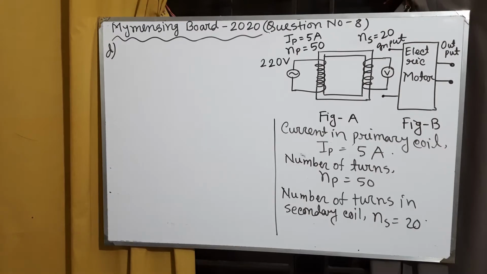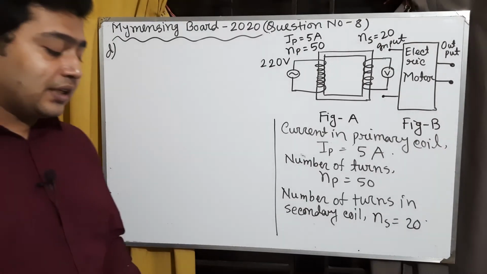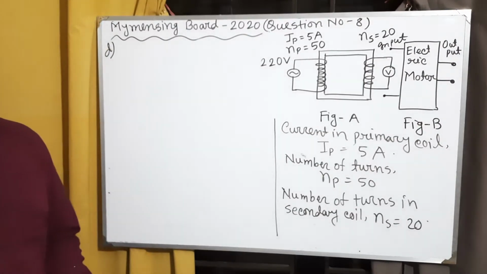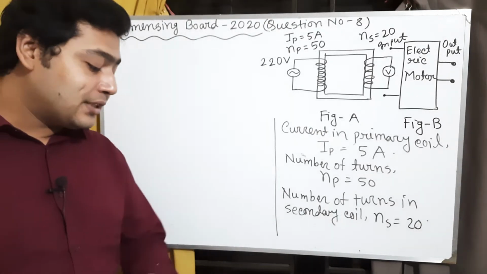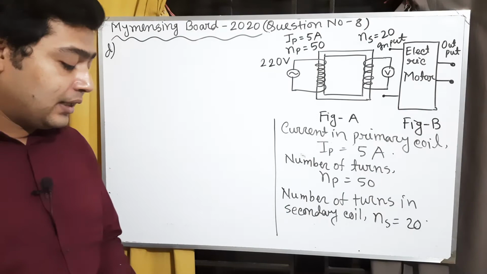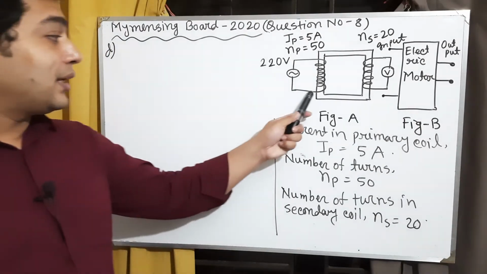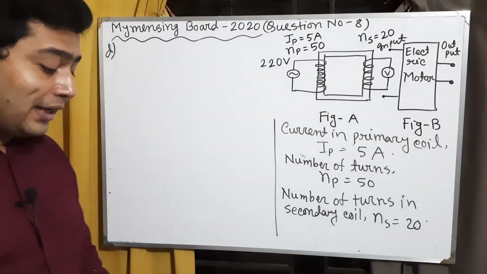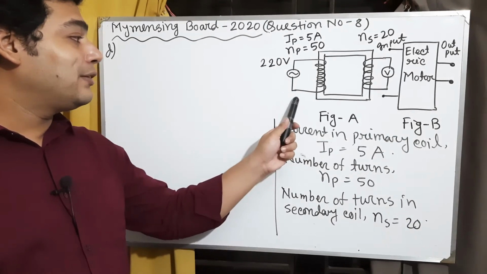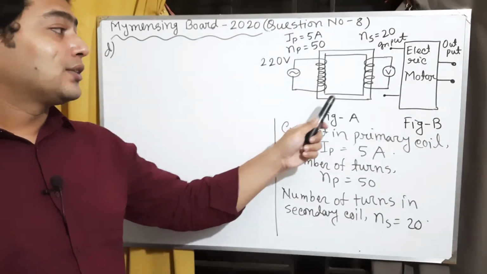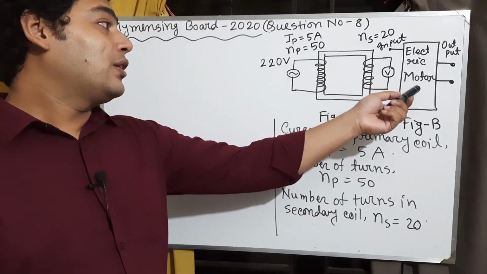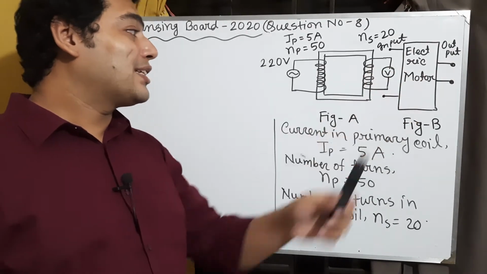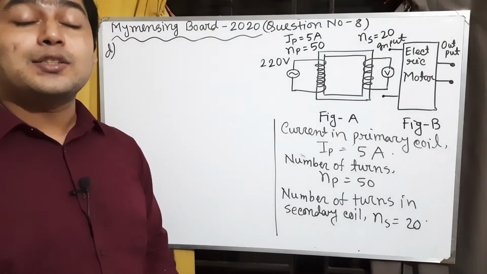Now we will calculate question number D. Here we need to examine whether it is possible to run device B with the help of device A. Here we want to run this electric motor by using this transformer.